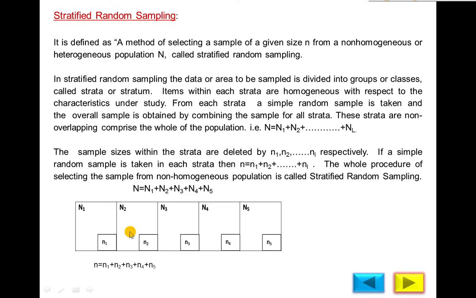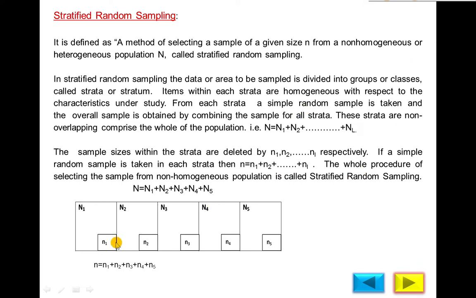So first we divide into homogeneous groups, and then from each stratum a simple random sample is taken. Why? Because the population is homogeneous, and the overall sample is obtained by combining the samples of all strata.